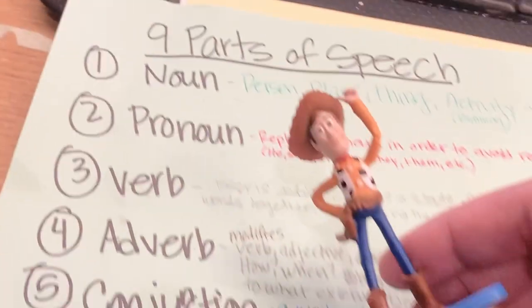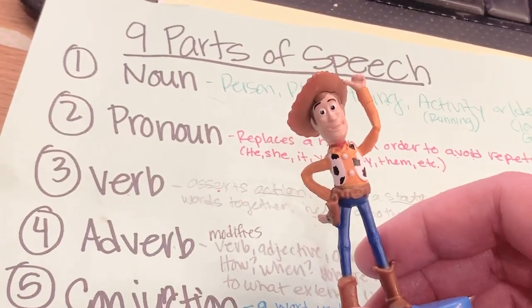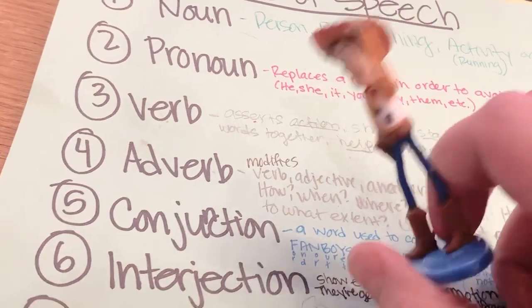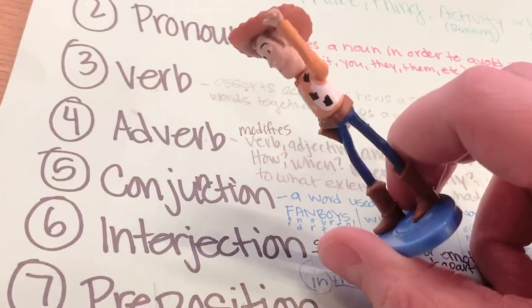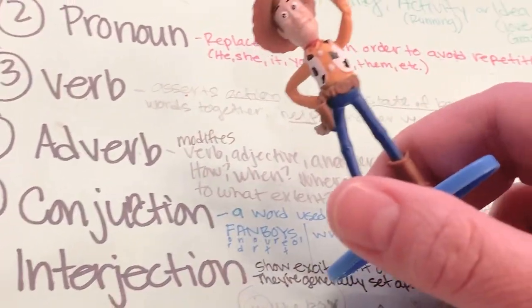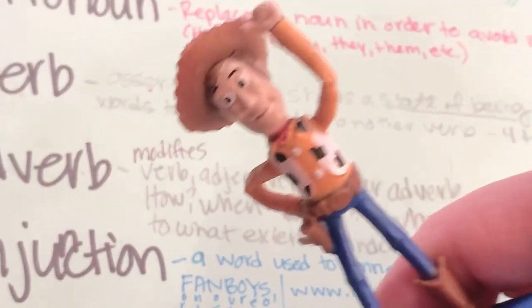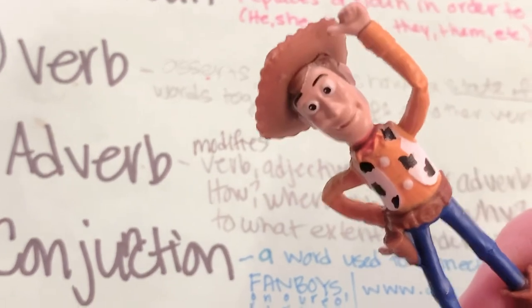Let's get going. Okay, Woody. What is number 4? Ooh, an adverb. I know what an adverb is. Let's see. How does this song go?